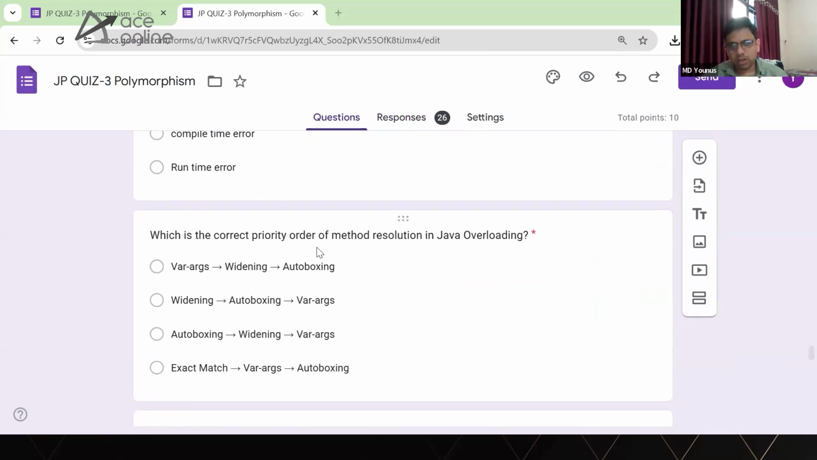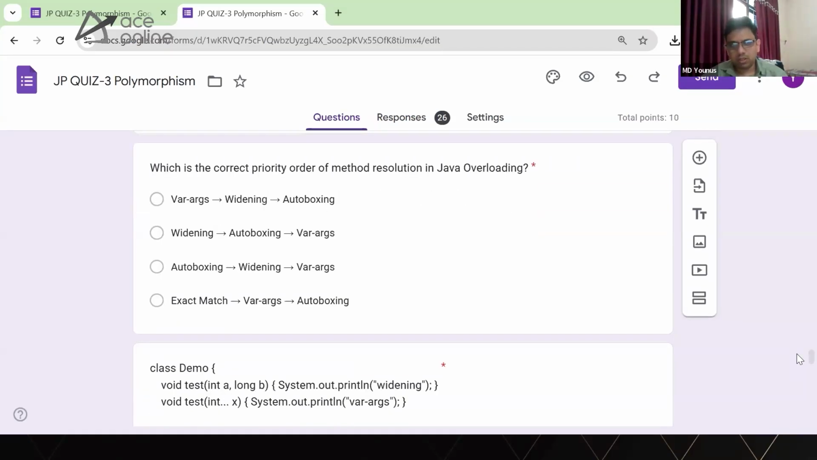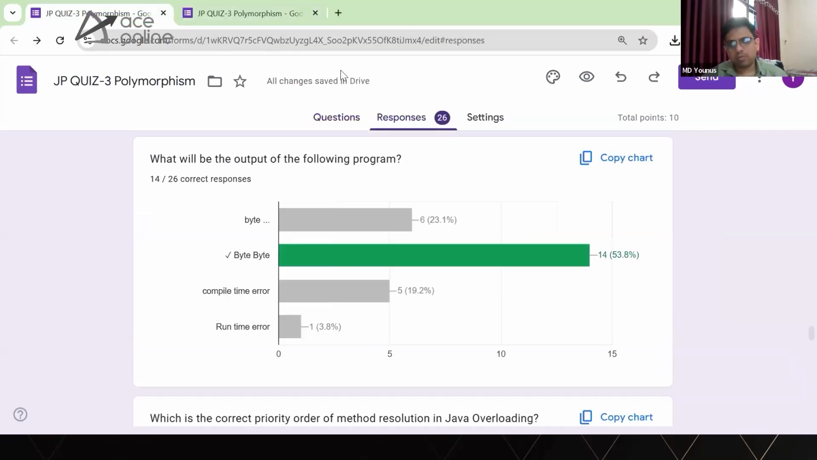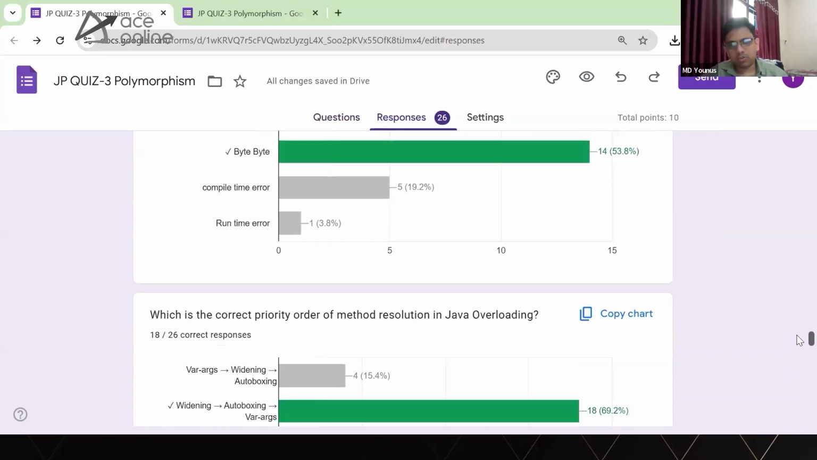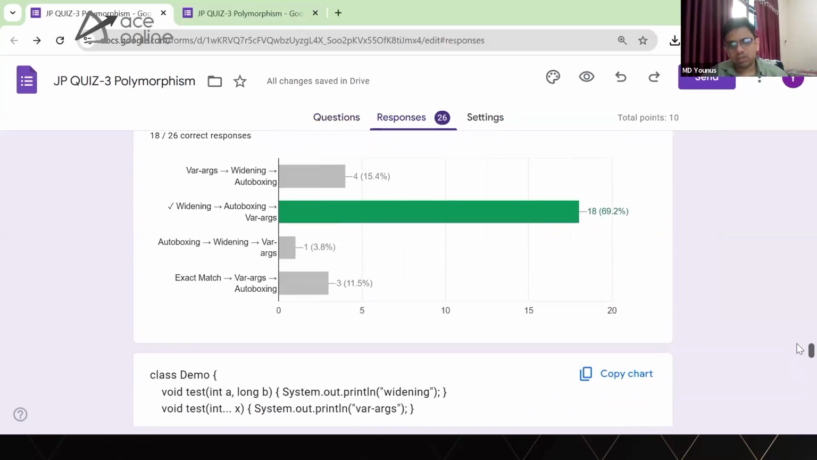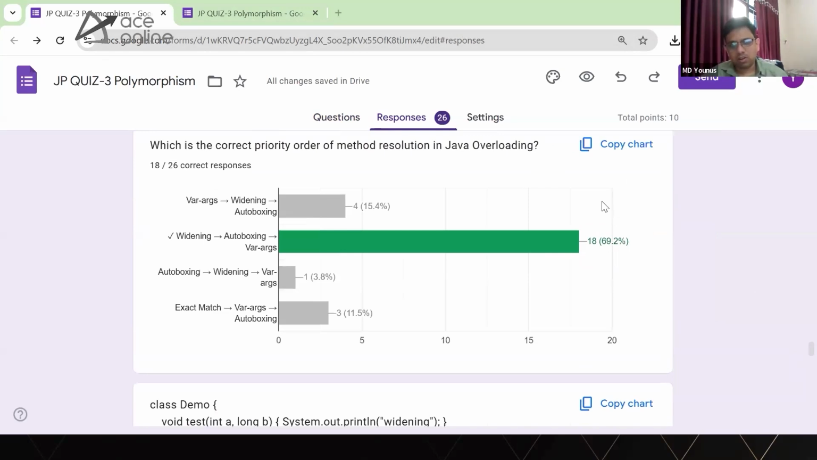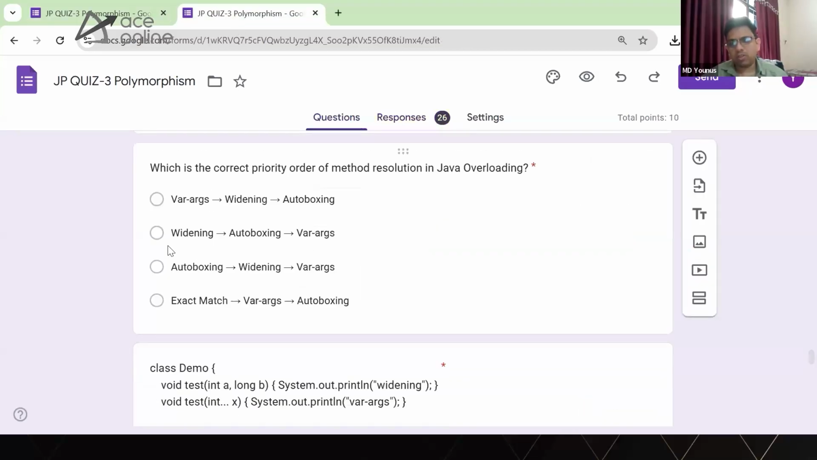Now, which is the correct priority order of method resolution? Is it varargs, then widening, then autoboxing, or widening, then autoboxing, then varargs, or autoboxing, widening, then varargs, or exact match, varargs, and then autoboxing? Which correct priority order do they follow? Second. Okay, great. I hope everybody answered this correctly because this is quite straightforward. 69% have answered correct, but around 8 people still think other options. If you have any question, please let me know, because here there is no exact match.